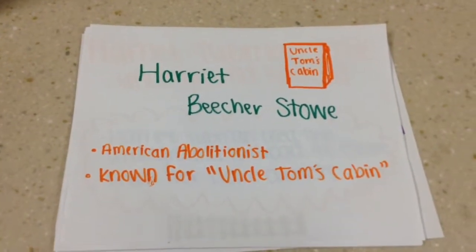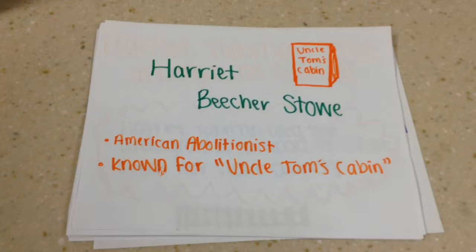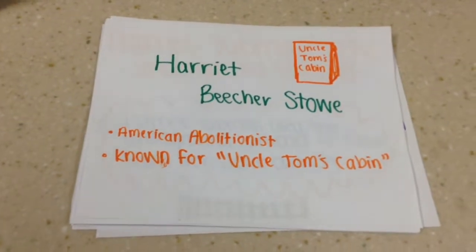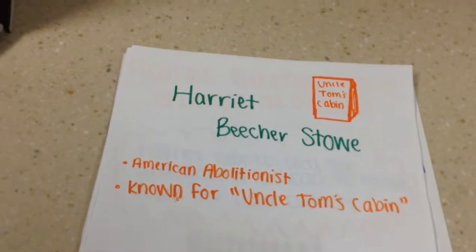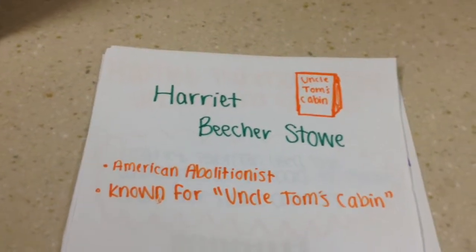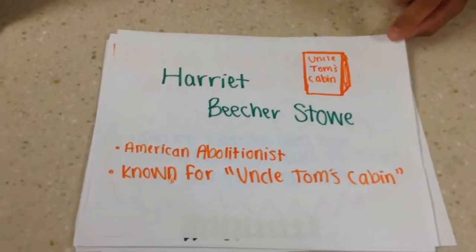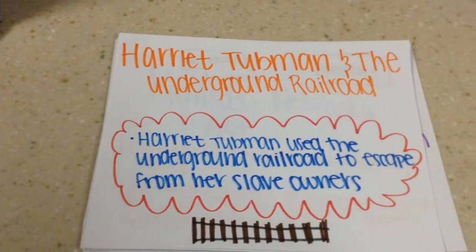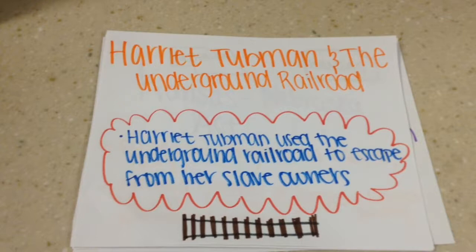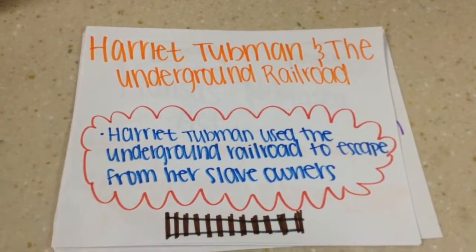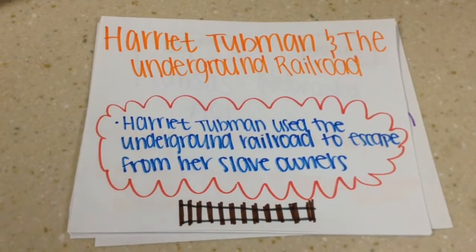Harriet Beecher Stowe, known for her book Uncle Tom's Cabin, which showed the realities of slavery, was an American abolitionist. Harriet Tubman was best known for the Underground Railroad that she used to free hundreds of slaves from their slave owners into the North.